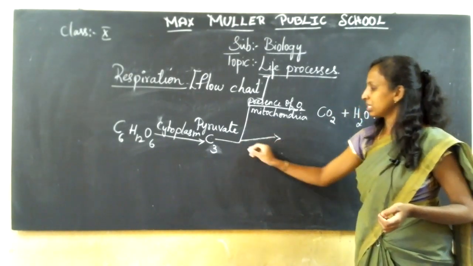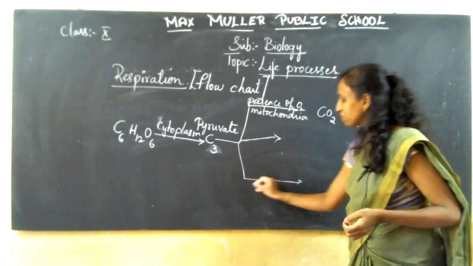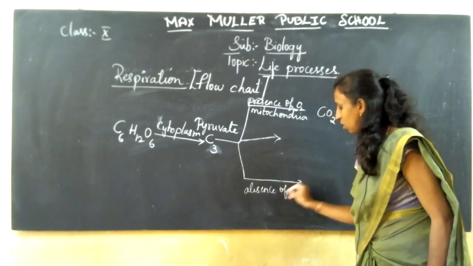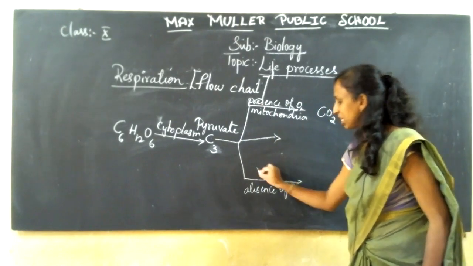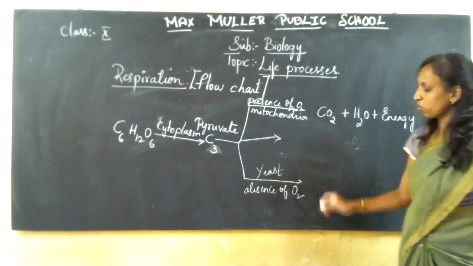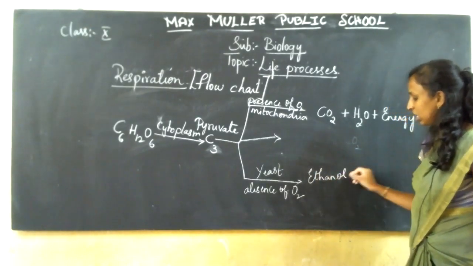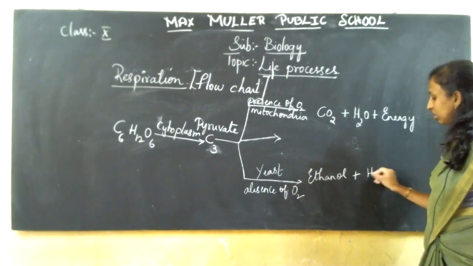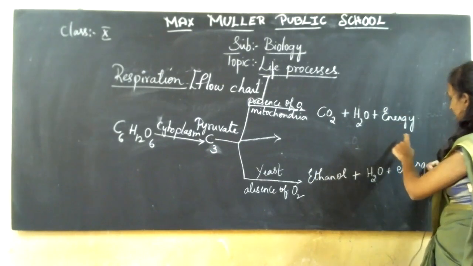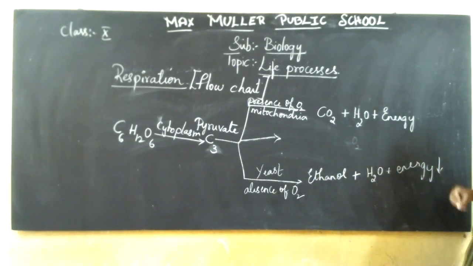The next one is by the absence of oxygen, which takes place in yeast cells. The product obtained here is ethanol plus water and energy. Compared to aerobic respiration, the energy here is less.